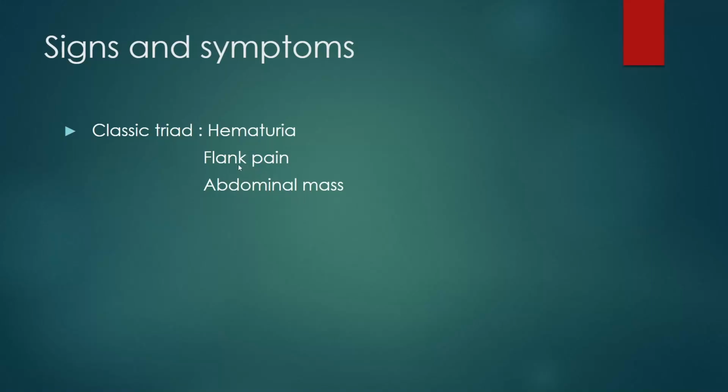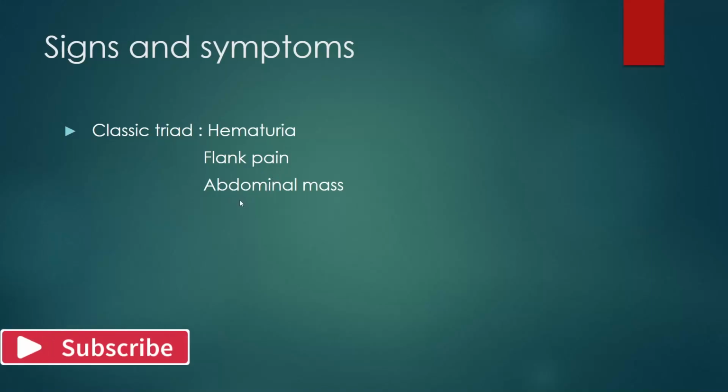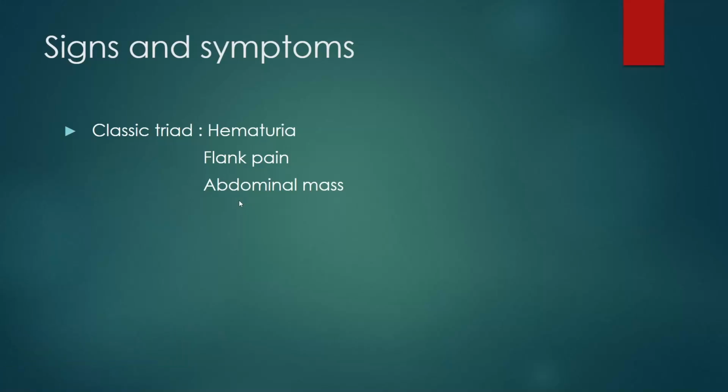If we ask the patient regarding the clinical manifestations, they will complain of blood in the urine and continuous flank pain, and they may feel some mass over the abdomen, like a hard structure on the abdomen. With these symptoms, we can easily diagnose the condition.